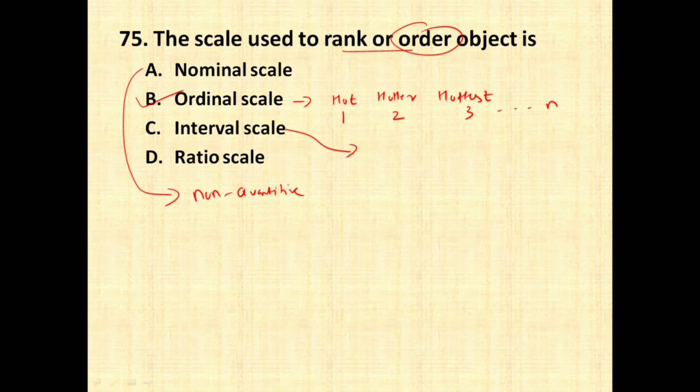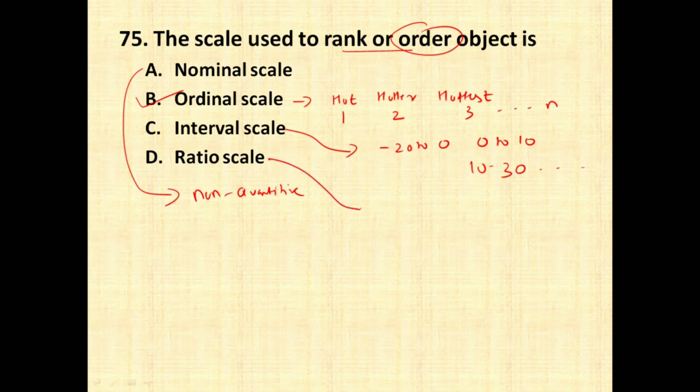Interval scale is nothing but it has certain intervals in which data is going to be measured. For example, if you have to find out the temperature of a particular city, you can have class intervals like -20 to 0, 0 to 10, 10 to 30 and so on. So this is called interval scale. Likert scale, 5-point scale, all are examples of interval scale, and it uses numerical values.